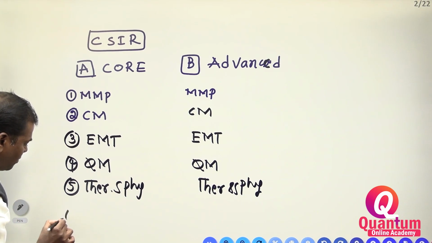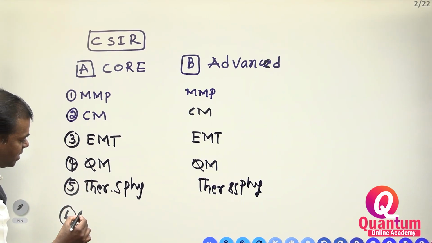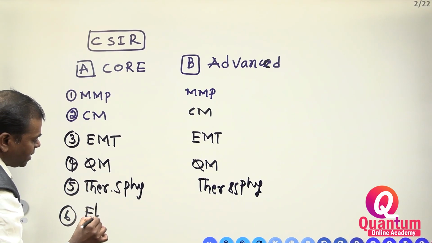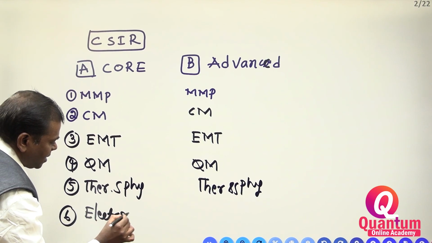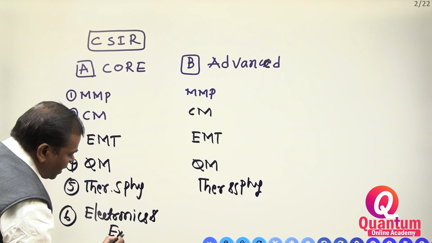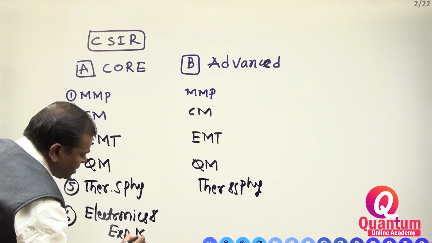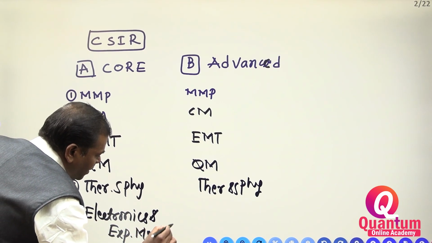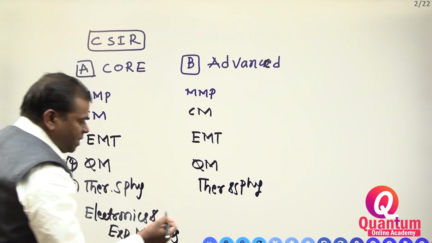The sixth one is electronics and experimental techniques, or experimental methods.